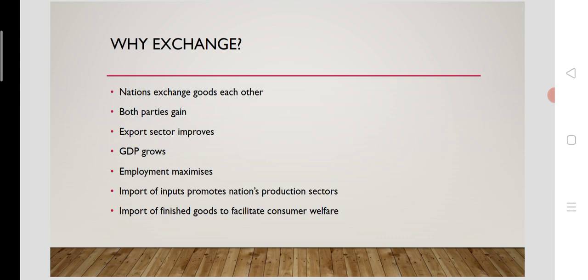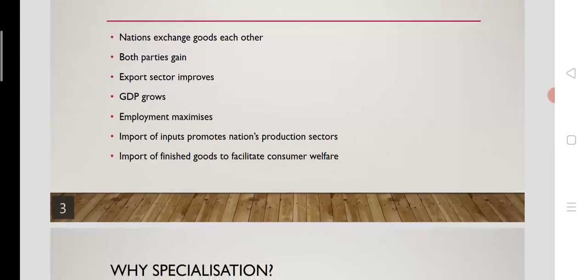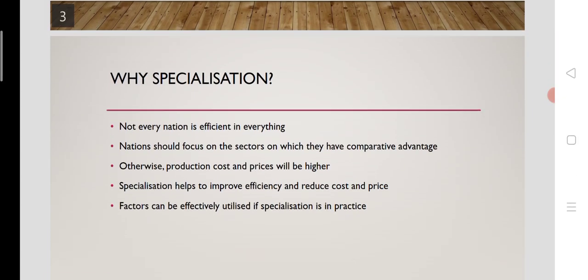Similarly, the import of inputs will also promote the production sector of the importing nation. The import of finished goods will be done to facilitate the welfare of the people when they are able to consume those finished commodities. So nations are keen on exchange of commodities between each other.